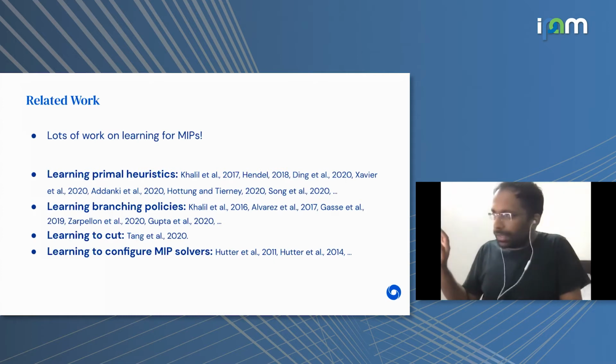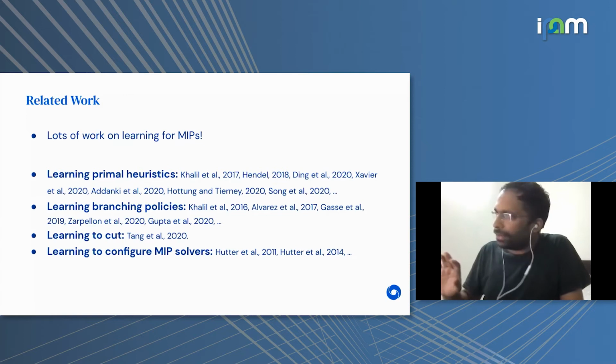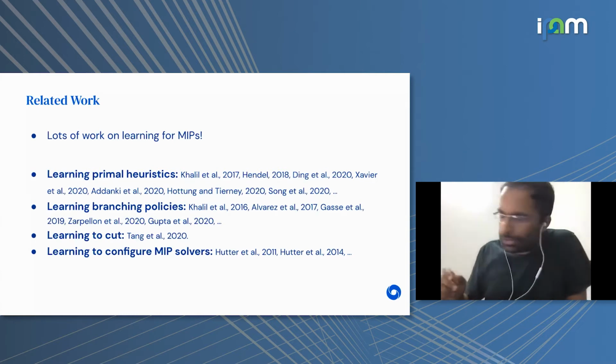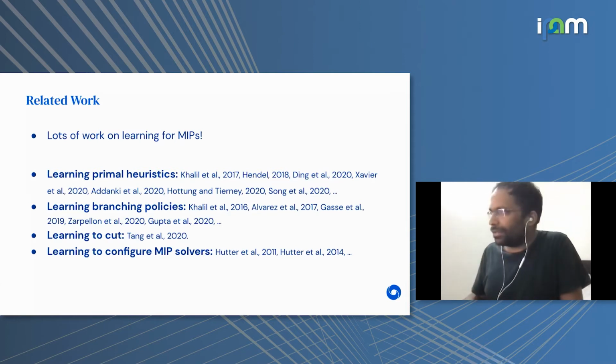Now, this already has a huge amount of work in the literature, and it would take way too much time to cover all of it. I've just listed a whole bunch of references here, but MIPs alone have been considered in many previous works, including works done by many of the attendees of the workshop. That includes learning primal heuristics, branching policies, cutting policies, configuring MIP solvers and so forth. So we are building on a rich existing literature.